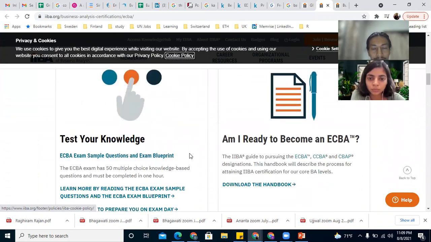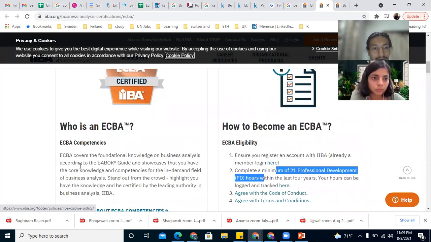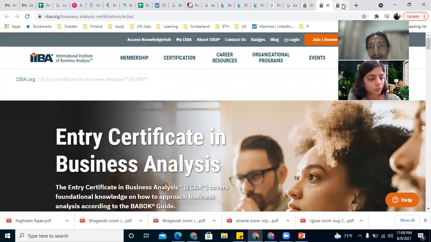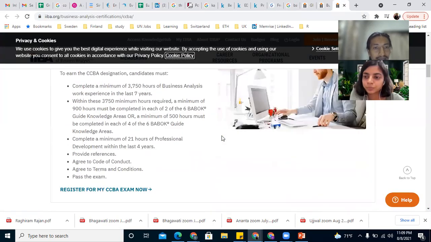Like we have PMBOK for project management, similarly we have something for business analyst also, BABOK. These are a bit costly, and because they are costly, they are more certified as well.